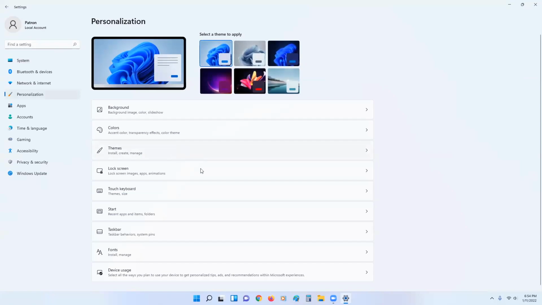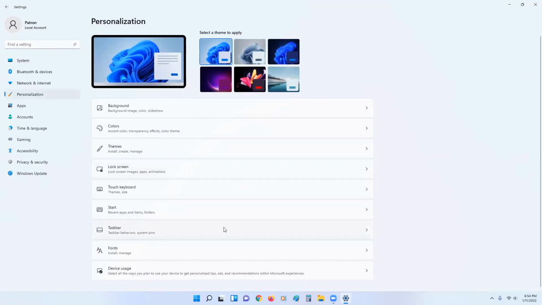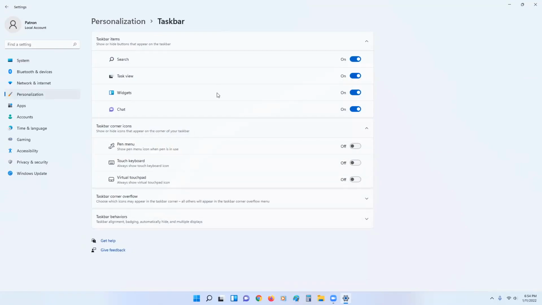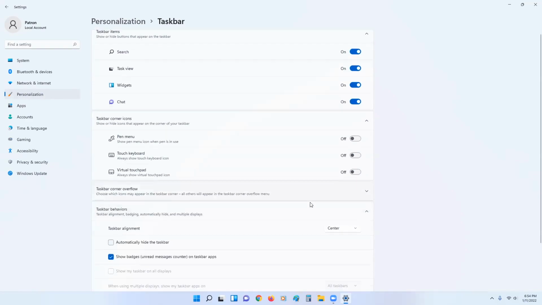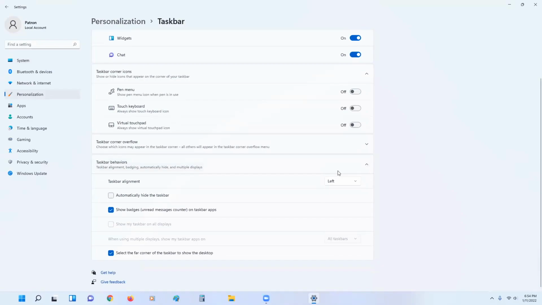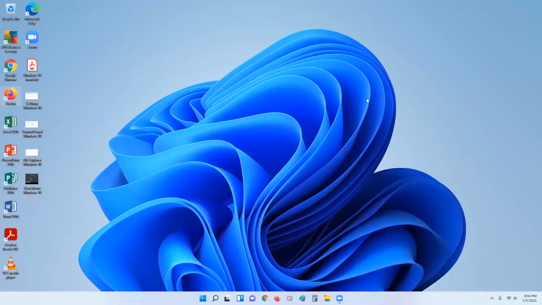And then if you click on taskbar, there's a lot of taskbar options. I believe it is behaviors. Yeah, so we can change it from left to center. There's a little cute animation too. It's very cute. So now it'll just sit here on the left, but let me put it back in the center. So if you want to switch it, that is something you can do.